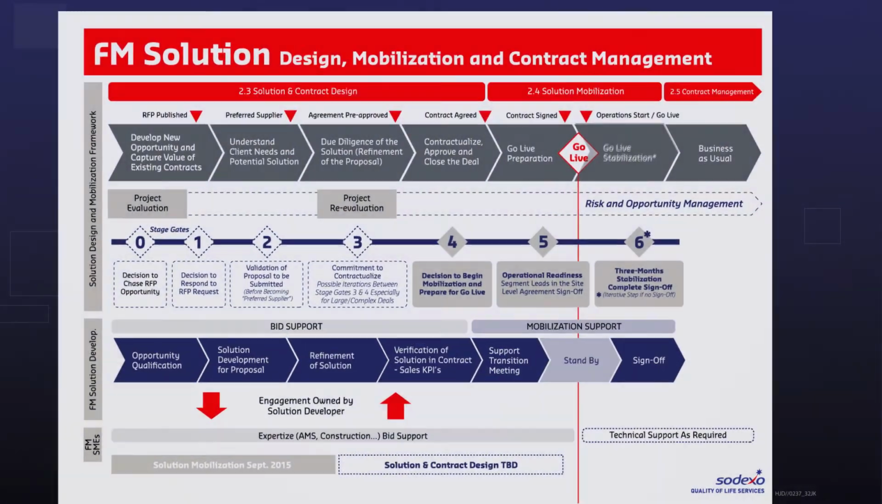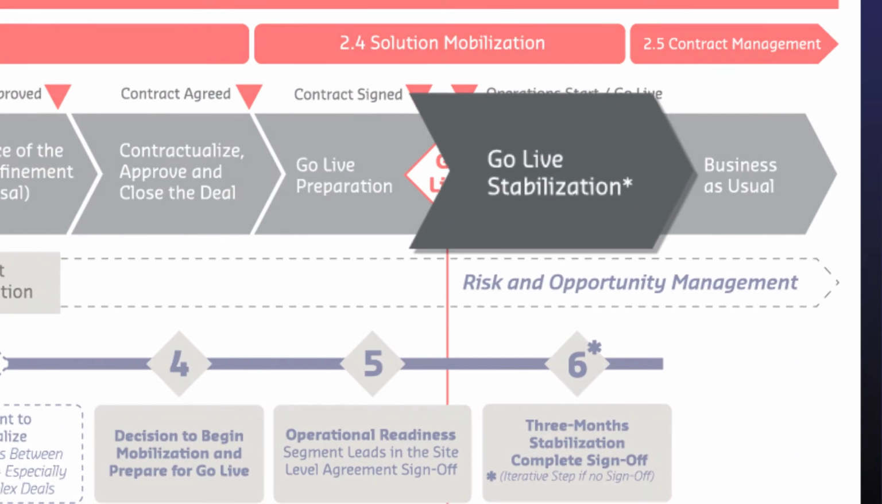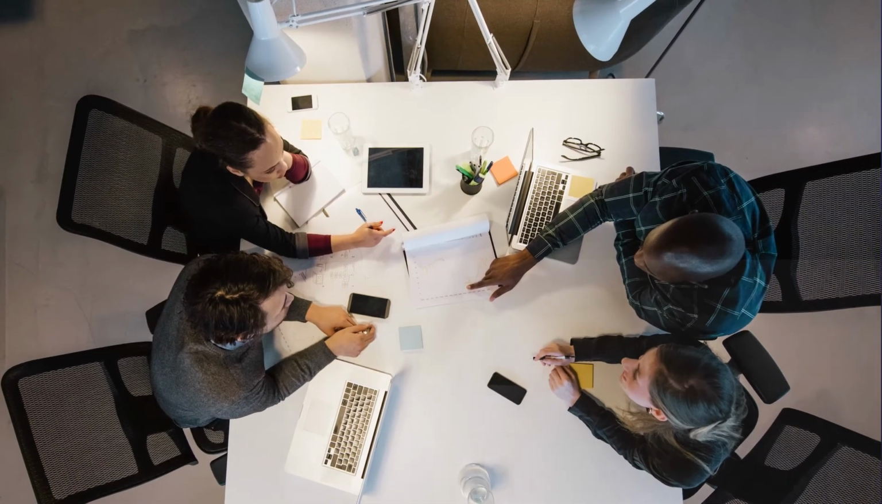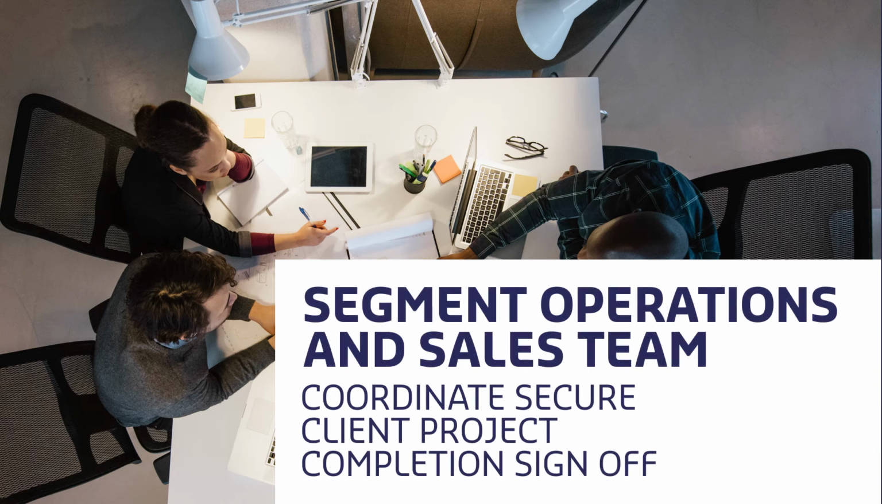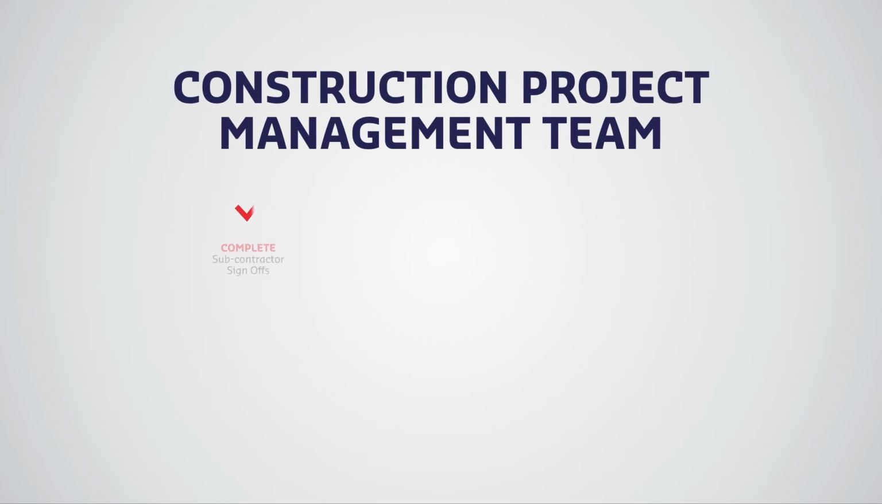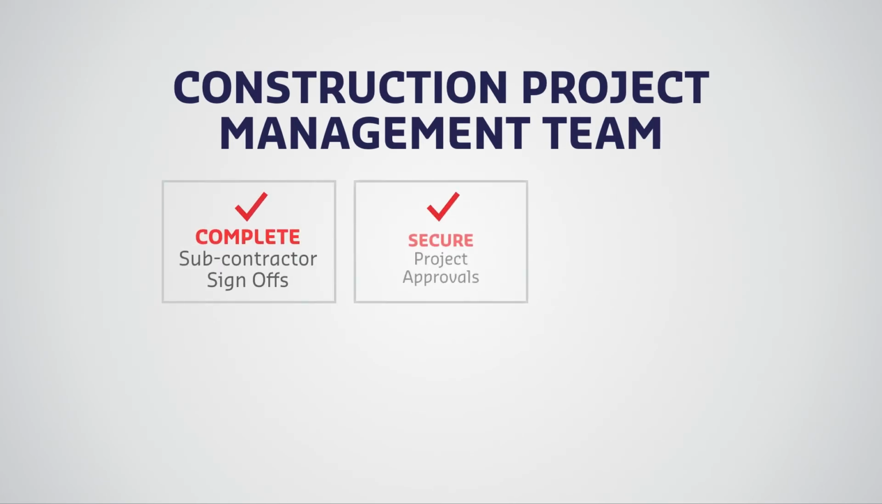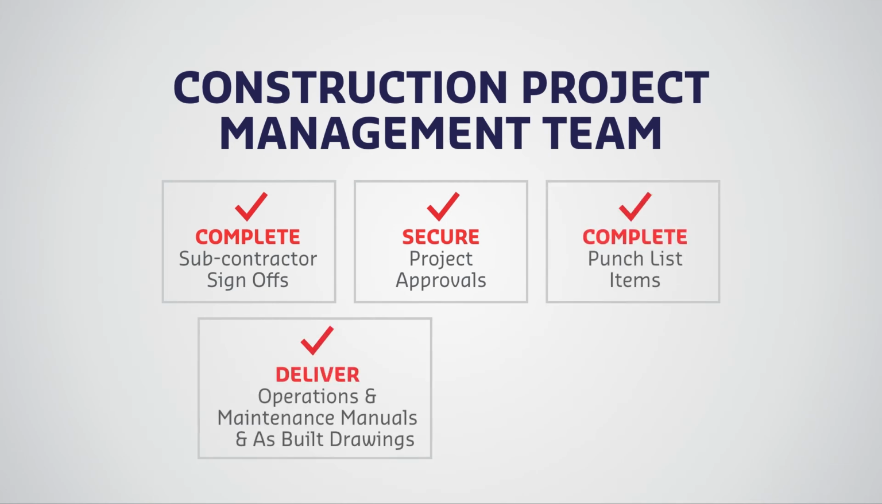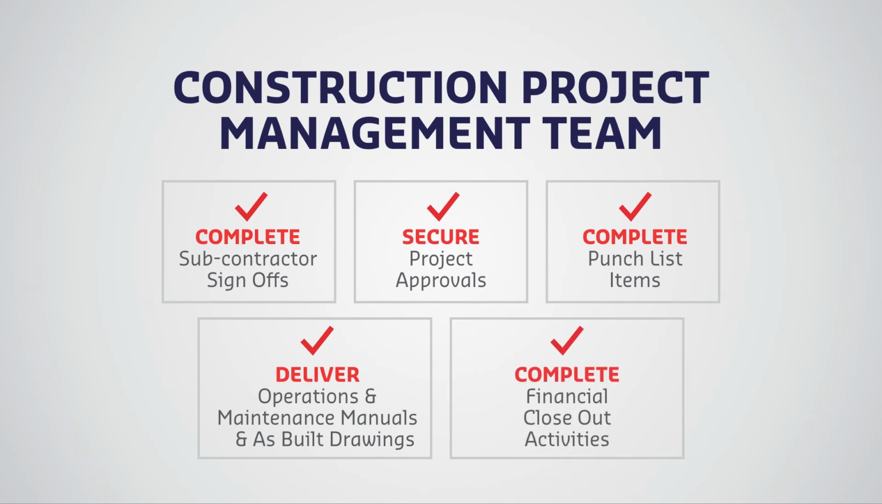The go-live stabilization then occurs as the project is completed. Once again, this process is led by the segment operations and sales team. They will coordinate to secure client project completion sign-off. The construction project management team will complete the subcontractor sign-offs, secure all project approvals from any regulatory bodies, complete punch list items, deliver operations and maintenance manuals and as-built drawings to the client, and complete all financial closeout activities.